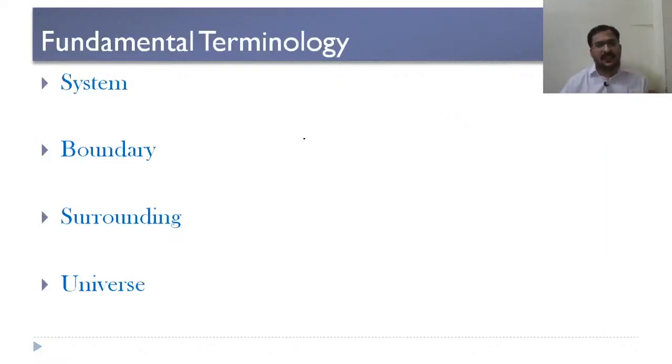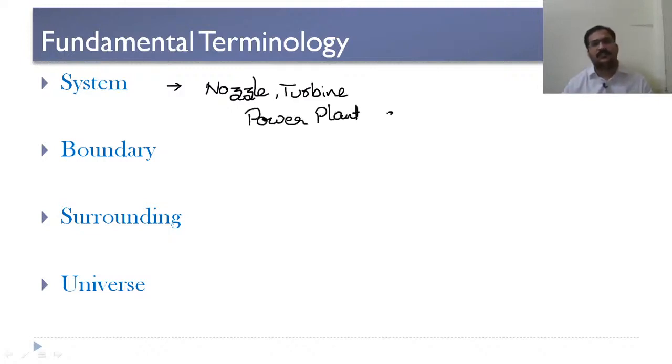See, any definite area which is under our consideration or study is called a system. See, this system may be as small as a power plant component like a nozzle, a turbine, or as big as a power plant itself. Or sometimes you can consider a chemical refinery also as a system.